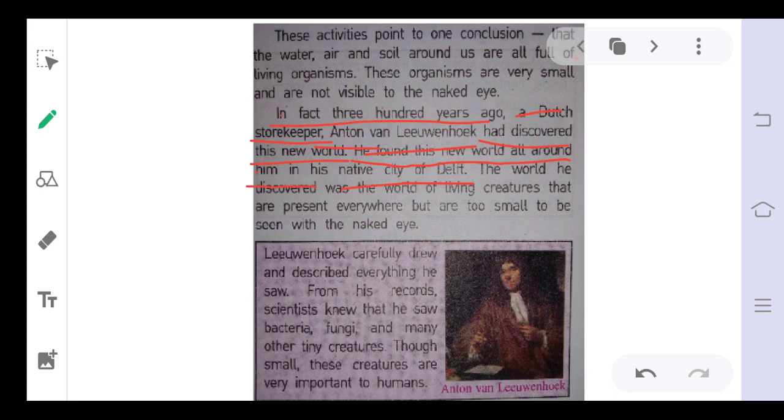The world he discovered was the world of living creatures that are too small to be seen with the naked eye. With all his experiments, he discovered that a number of small organisms are present around us.